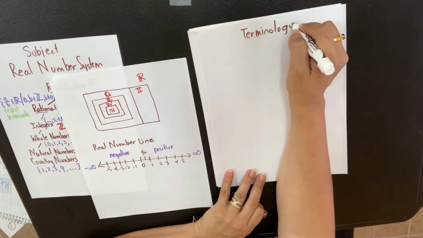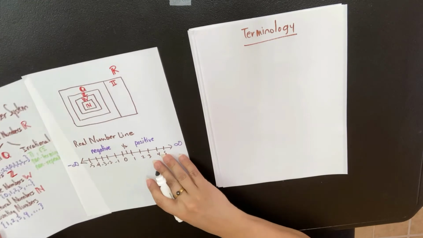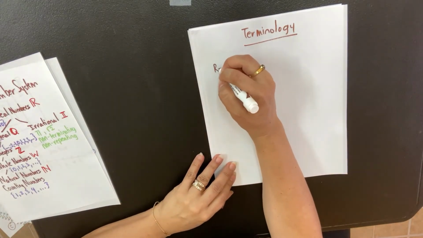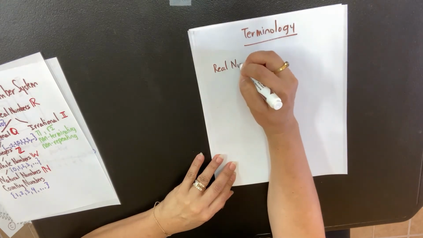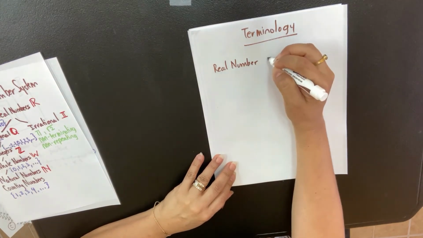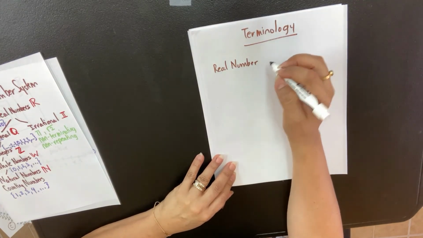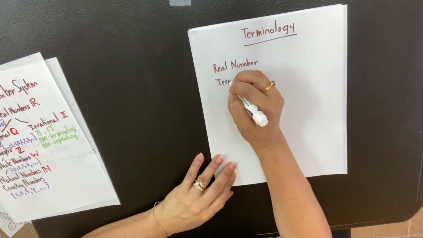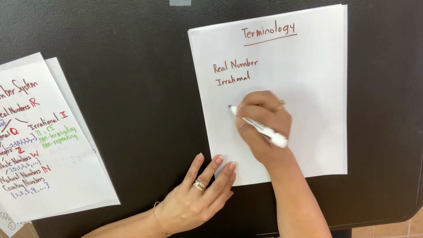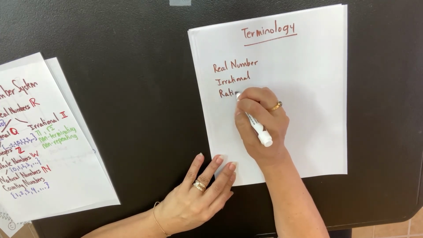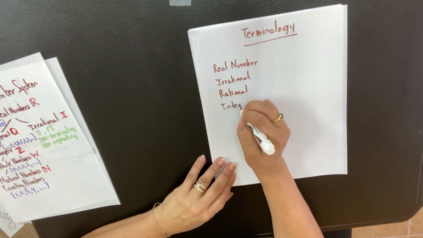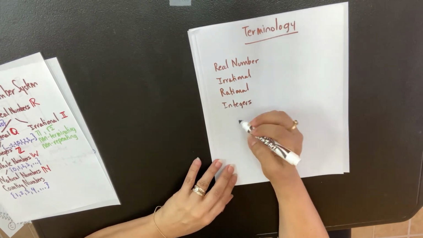And I already did that, but I just want to recap. Okay, so there's the real numbers. Those are one of the sets: irrational, rational, integers, whole numbers.